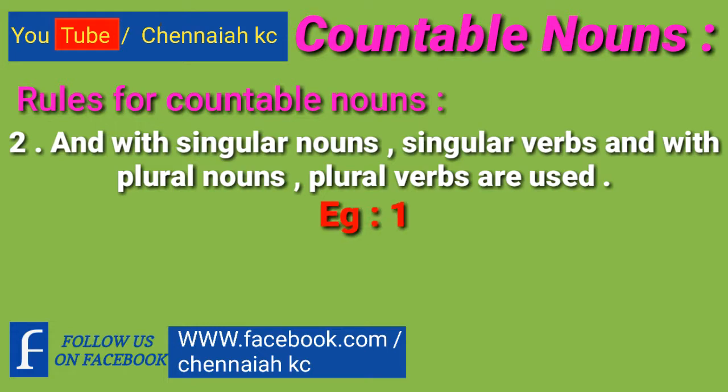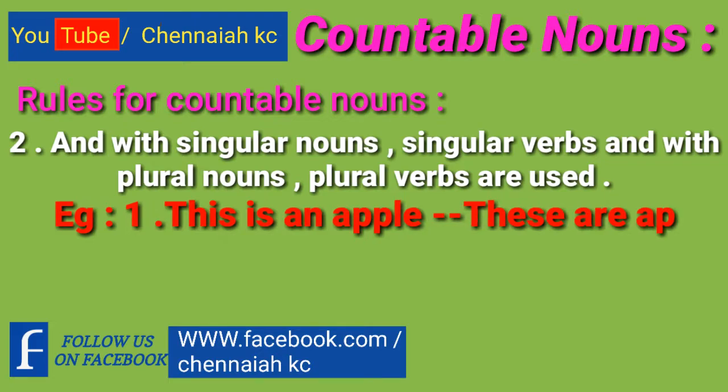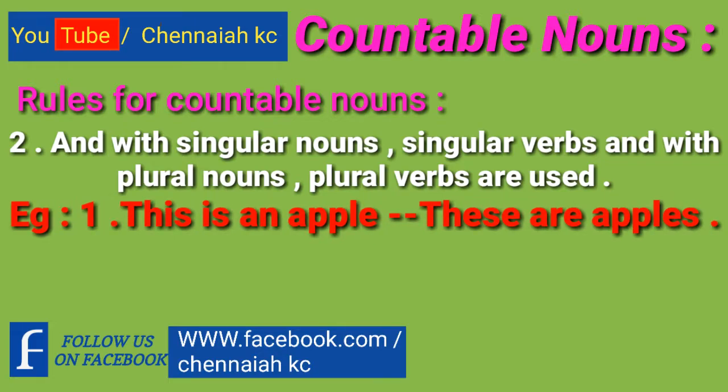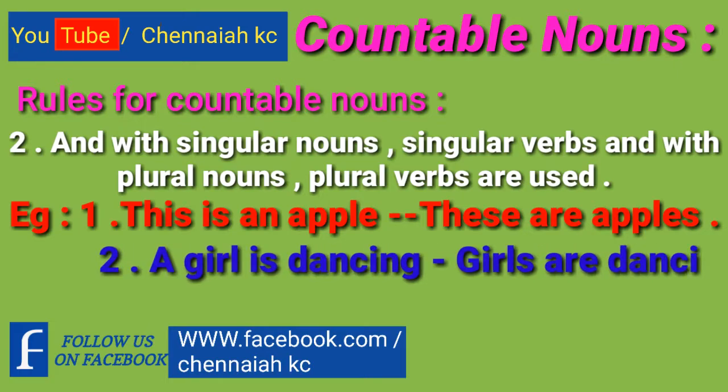For example, this is an apple, these are apples. See in these two sentences, singular noun apple and singular verb is, plural noun apples and plural verb are. Second example, a girl is dancing, girls are dancing.